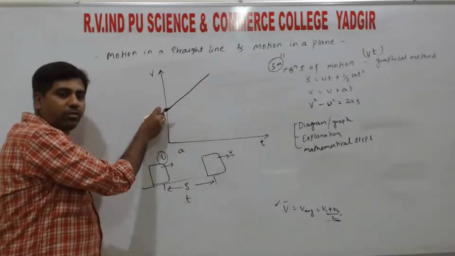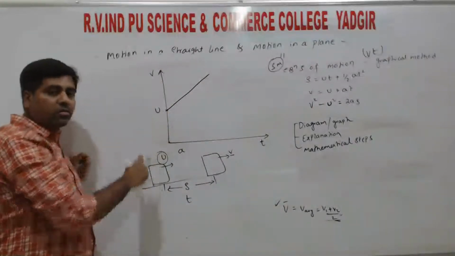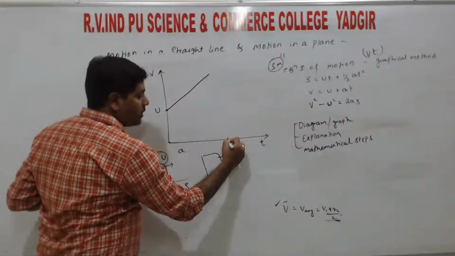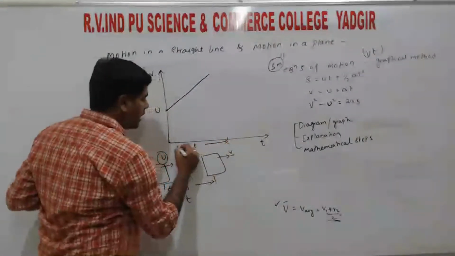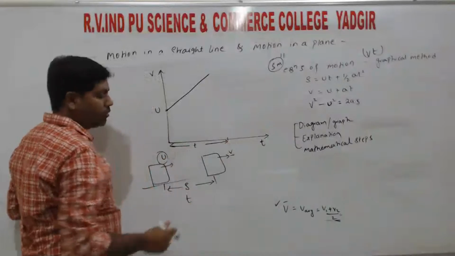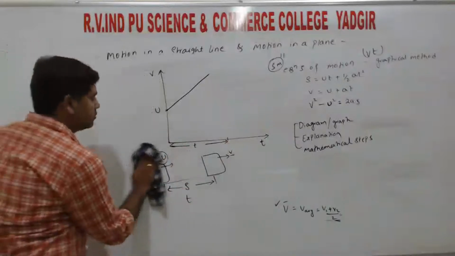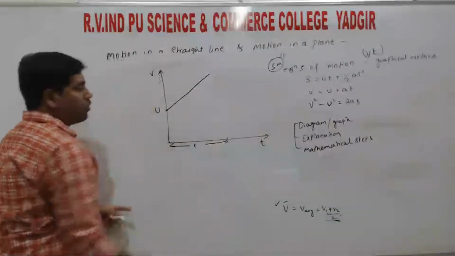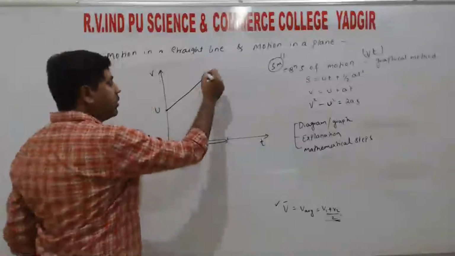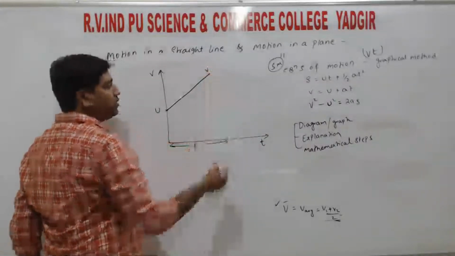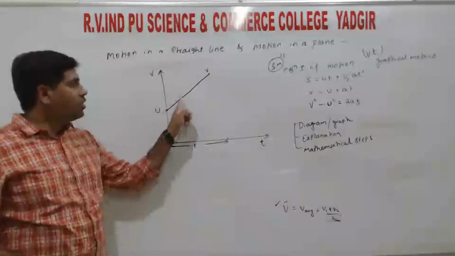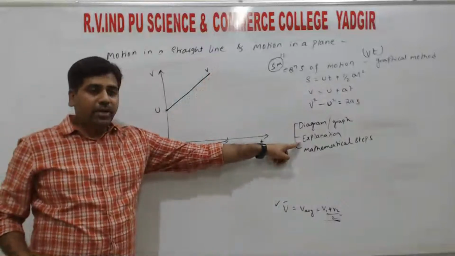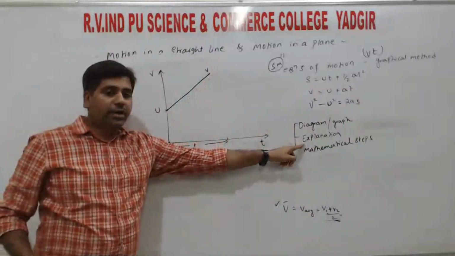Initially the object is moving with some velocity, which we have taken as u. So after a certain time t, right? A certain time t means somewhere here. So from here to here it covers some time, that is t, right? So after a certain time t, its velocity becomes v. So at this point the velocity is v. So u is the initial velocity, v is the final velocity. You must mention all this in the explanation too. So this is the graph. After the graph you need to explain.